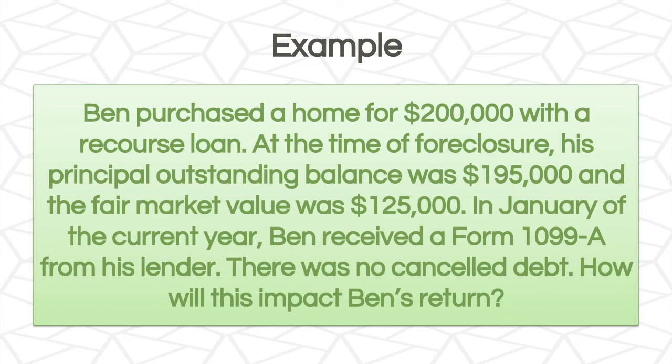Ben purchased a home for $200,000 with a recourse loan. At the time of foreclosure, his principal outstanding balance was $195,000, and the fair market value was $125,000. In January of the current year, Ben received a Form 1099-A from his lender. There was no canceled debt. How will this impact Ben's return?